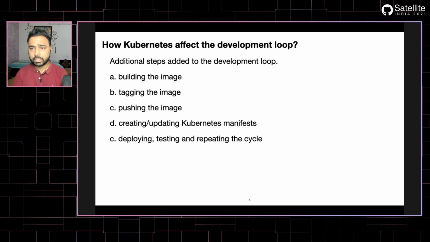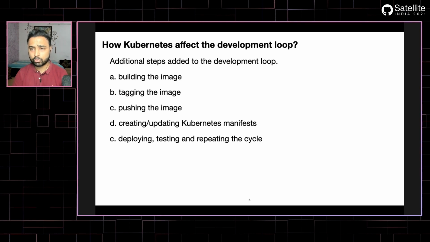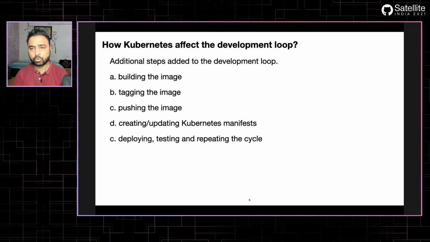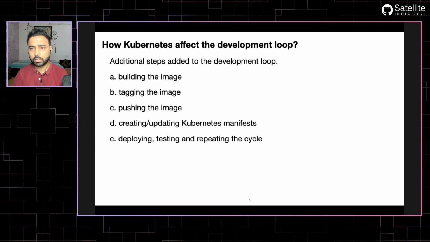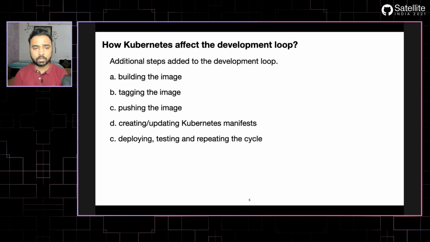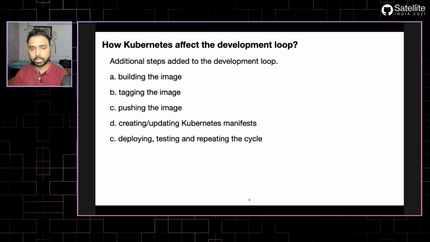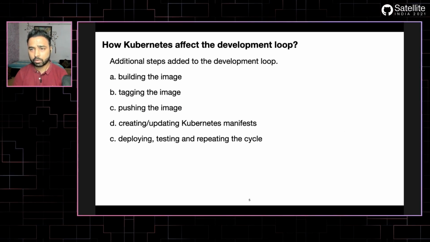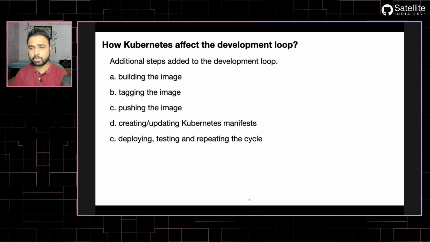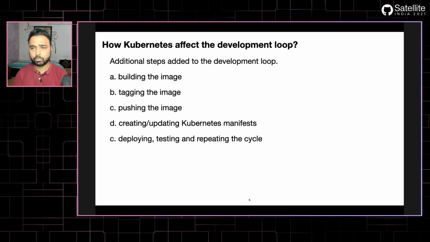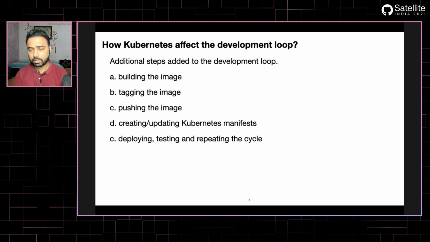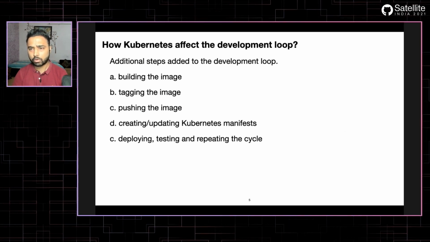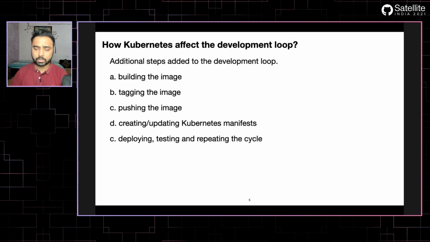If there is any change, in most cases you have to manually update your Kubernetes manifest so that it points to the correct image version. Then you have to deploy, test, and verify your changes. If anything goes wrong in any of these steps, you have to repeat that entire life cycle. So Kubernetes introduced a lot of complexity into the development lifecycle.